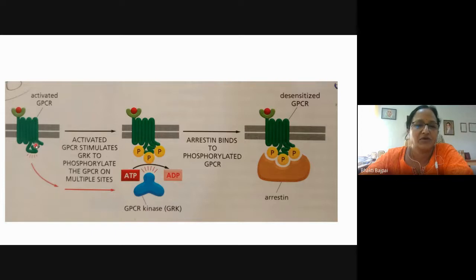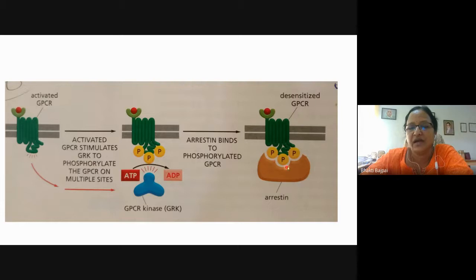So here we are seeing that if the GPCR is inactive, then GRK cannot be activated. GRK can be activated only after the activation of the GPCR. And GRK can bring about the phosphorylation of only the activated GPCR. Now, once it is phosphorylated, it will be bound by another protein, that is the arrestin.